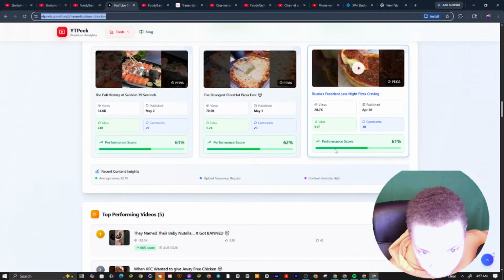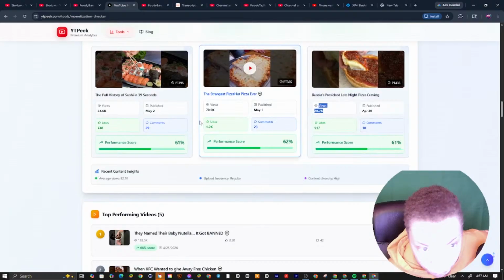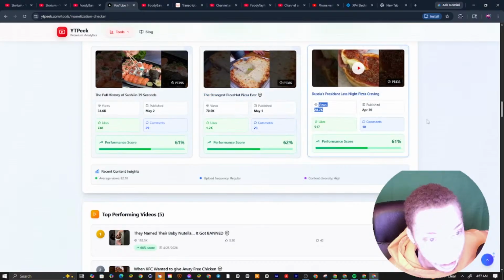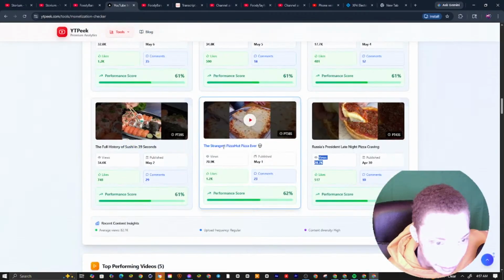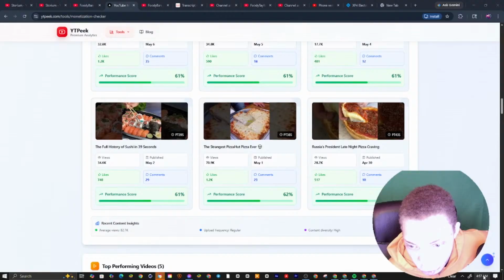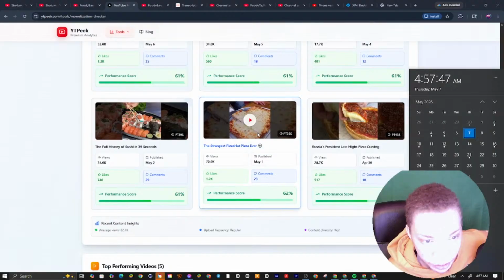All right, so you can see right here, performance. If we click this, you see 28K, but we don't want to replicate the 28K ones. We want to go for outliers. The recent outliers will be something like this. This would be something that's good. Like you see May 1st, last Friday he posted. It's already about to be Friday again tomorrow.